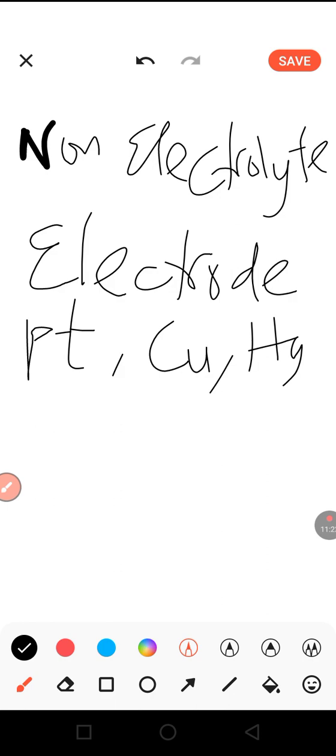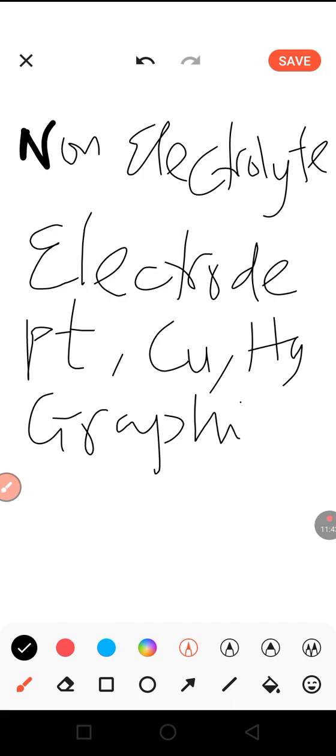However, we have a non-metal that is equally used as an electrode. Even though non-metals don't conduct current, this non-metal is used as an electrode, meaning that it can conduct current, and that non-metal is referred to as graphite. Graphite allows current to pass through it, so it's a conductor. Why is graphite a conductor?